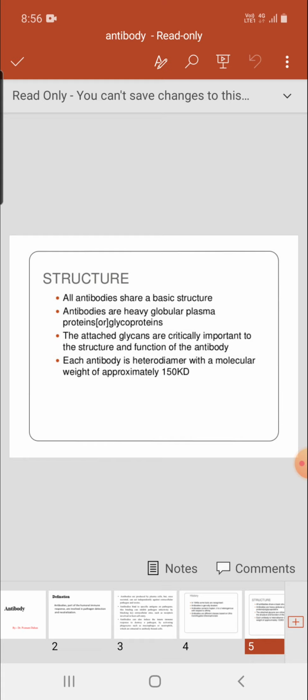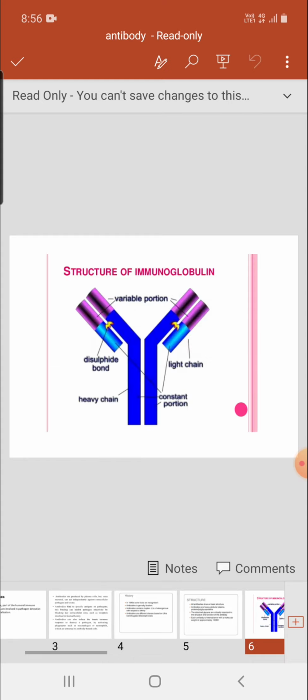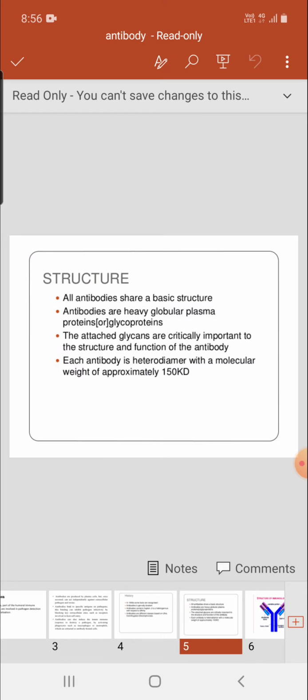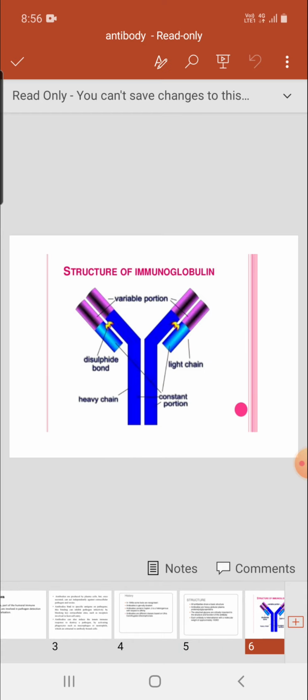Antibody-attached glycans are critically important to the structure and function of antibody. Antibodies are heavy globular plasma proteins or glycoproteins. This is the structure of immunoglobulin. Antibody is also called immunoglobulin, which we represent by Ig.